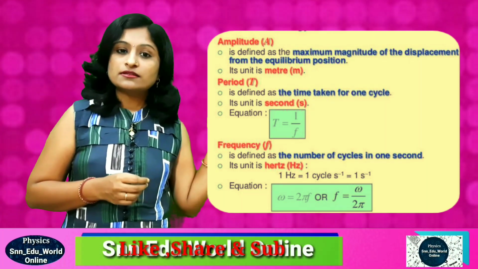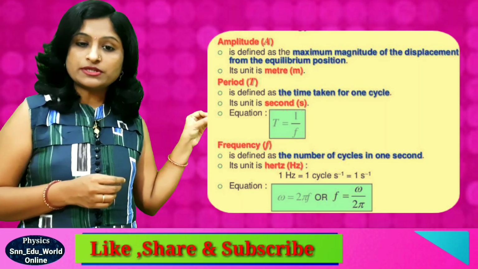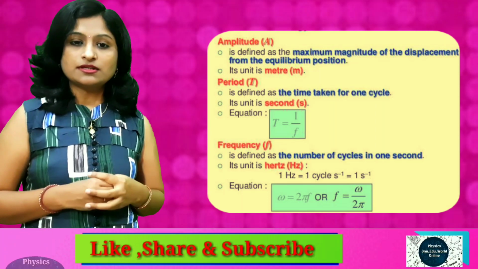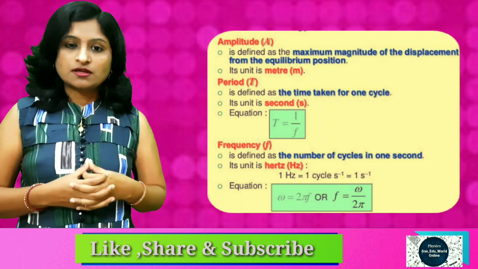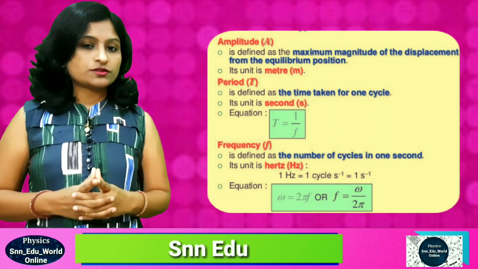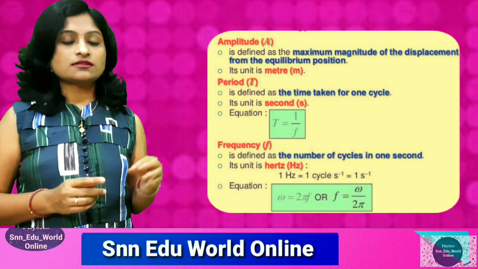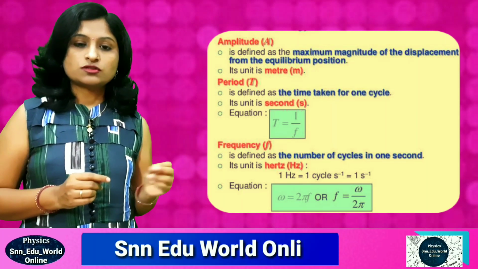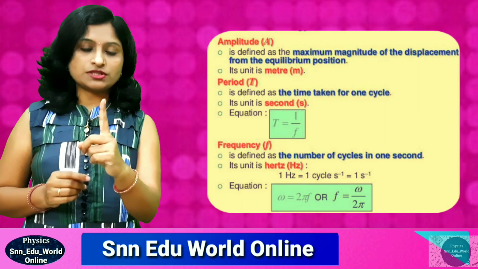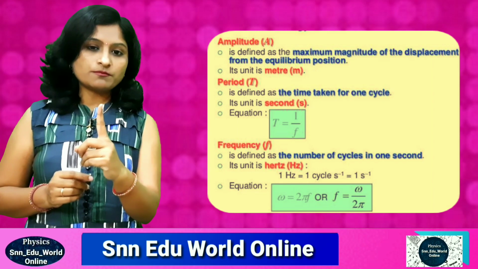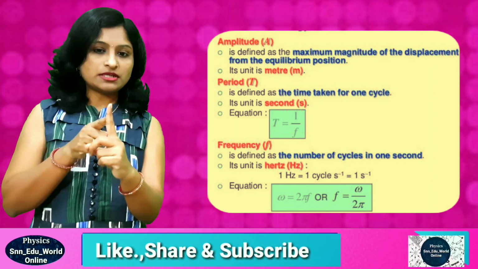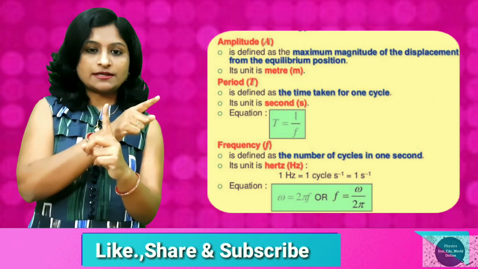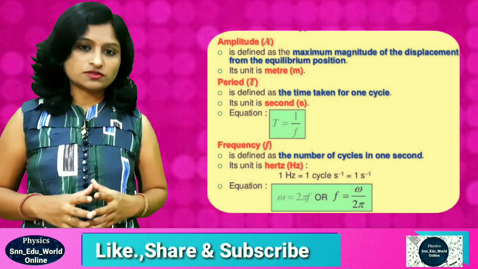The second thing we are going to discuss is the time period, capital T. How to define time period T? The time required to cover one oscillation is called the time period. Suppose an object starts from the mean position. It will move towards the extreme, again towards the mean, then the negative extreme, and back to the mean. This is one oscillation.